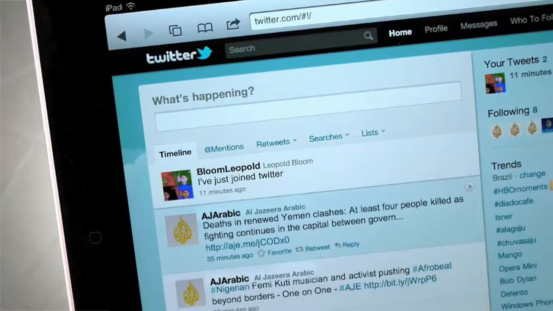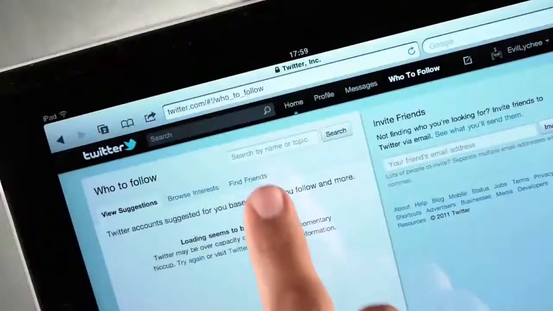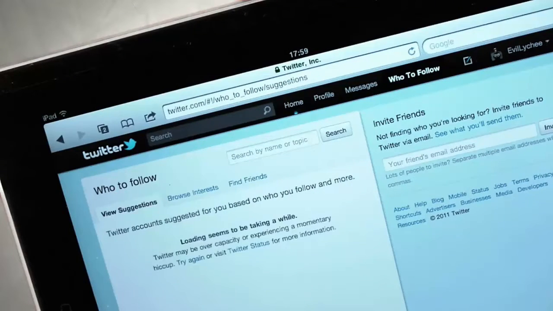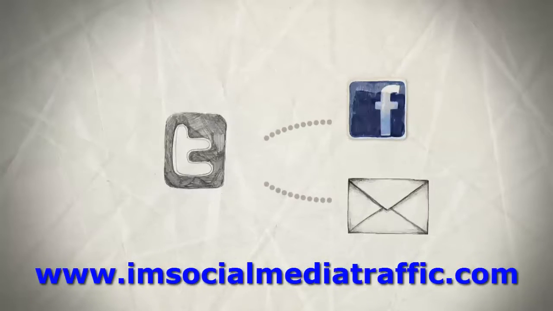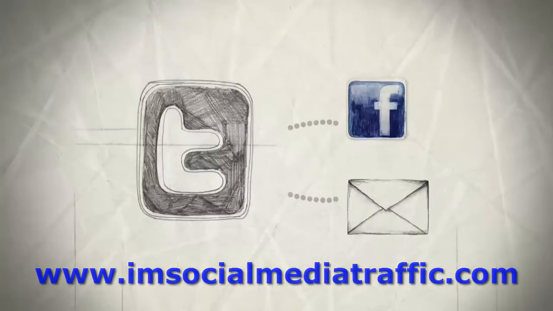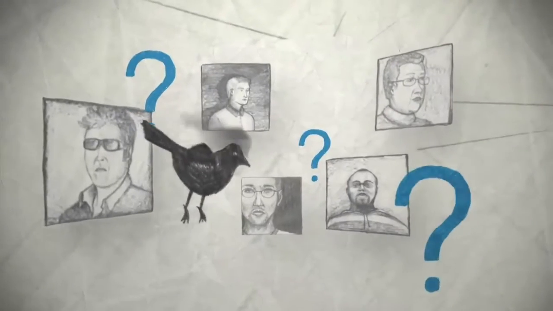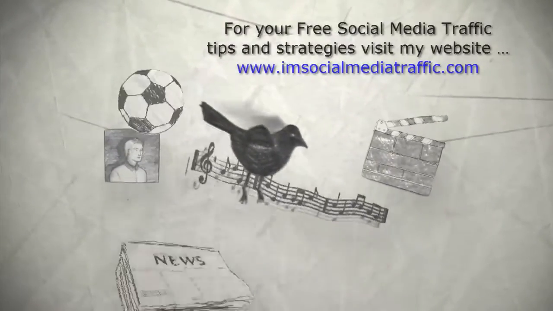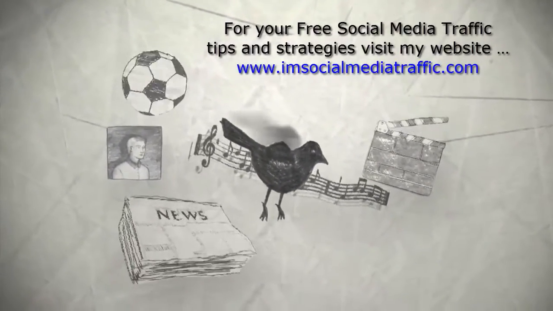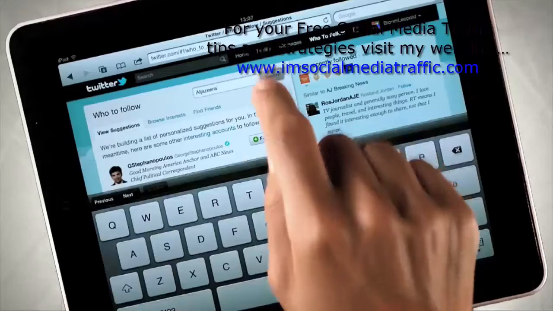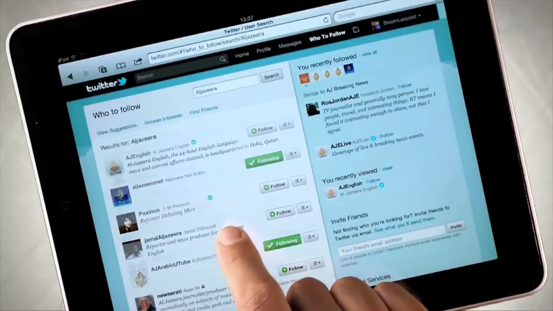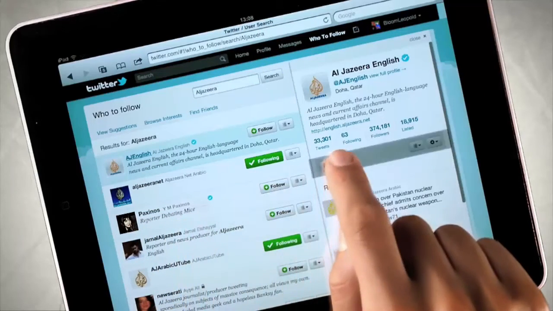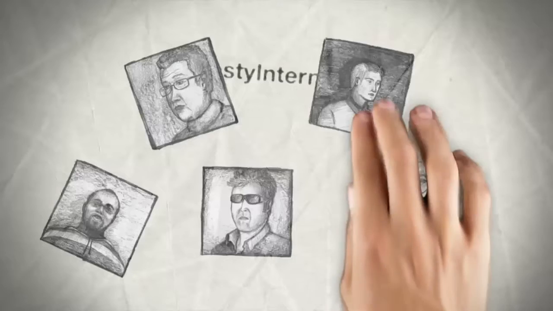The first thing you might want to do is find some people to get tweets from, and the first place you'll probably look under is who to follow. Here, Twitter can find people you already know by syncing your email or Facebook contacts. You can also let Twitter suggest people it thinks you'll be interested in, or you can browse for tweeters by topics they tweet about. If you want to search for a specific profile, that's easy too. Simply go to the search box and type in who you're looking for. If they're on Twitter, you'll be able to find their profile under the People tab.